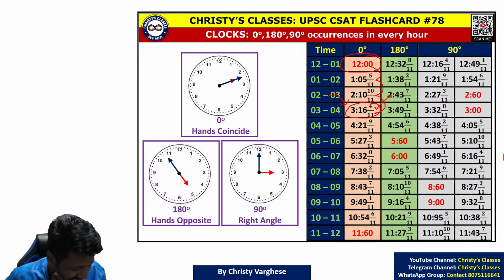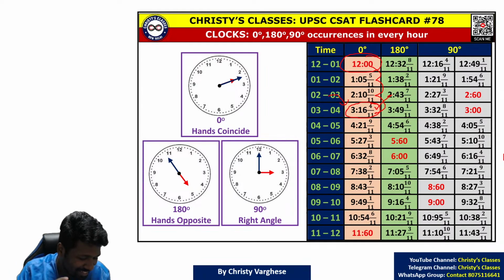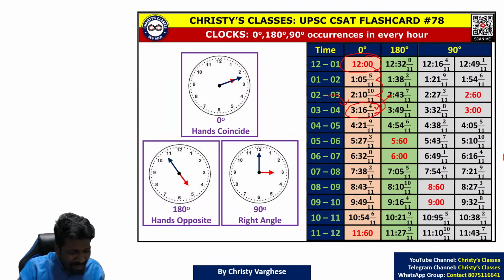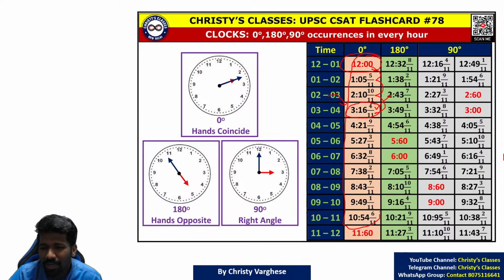Okay. Some of you have now decided on learning by heart. Yeah, I don't have a problem. If you are okay with learning by heart, go for it. But learning by heart means only 11 numbers you have to memorize, because that can be used for this series also. 180 degrees also, and for 90 degrees also, that same series can be used actually, but the starting point will change, that's all.